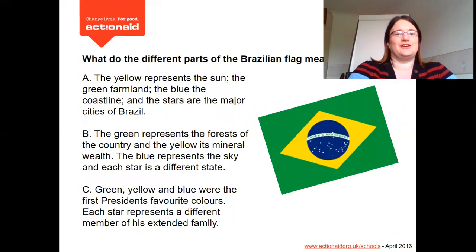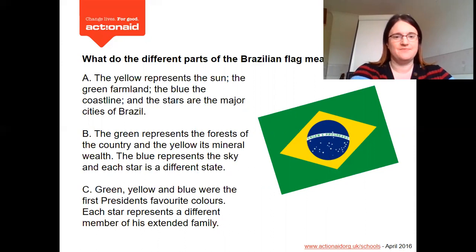Right, next question. What do the different parts of the Brazilian flag mean? Means hidden behind me, isn't it? Another multiple choice. So you're going to write A, B or C. A. The yellow represents the sun, the green farmland, the blue the coastline, and the stars are the major cities of Brazil.